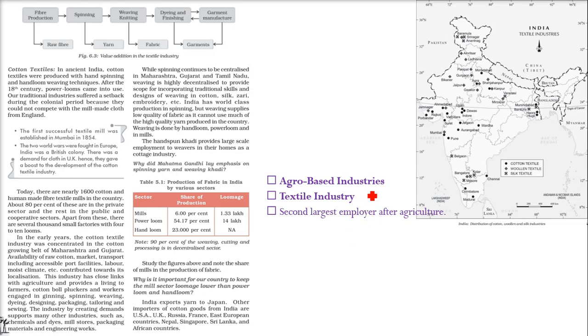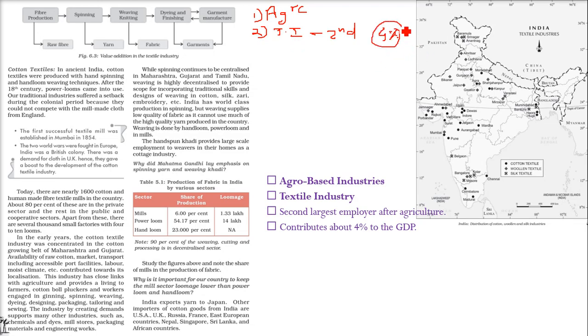Why? We know that most of the people in our country are involved in agriculture. This is the first one. So the second largest employer of the country is the textile industry. That is why it is so important. It is the second largest employer after agriculture, and it contributes around 4% of the GDP, gross domestic product.